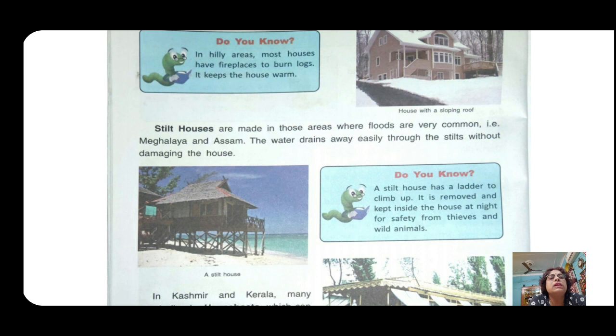Next come to stilt houses. They are made in those areas where floods are very common, that is Meghalaya and Assam. Underline the words Meghalaya and Assam. The water drains away easily through the stilts without damaging the house. This is a very good point of this type of house. Read, do you know? A stilt house has a ladder to climb up. It is removed and kept inside the house at night for safety from thieves and wild animals.